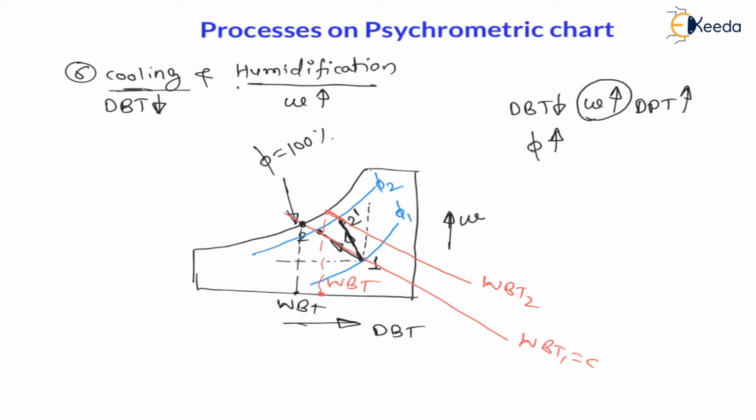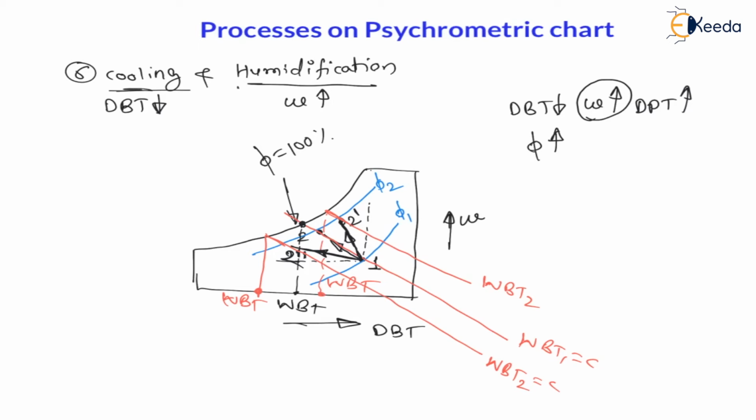Again from 1 to 2 we can draw a line like this also, 1 to 2 double dash, right? Now for this line, if I draw a straight inclined line sloping downwards towards the right, on this line variable temperature 2 is constant. Now variable temperature 2 is somewhere here, meaning variable temperature is decreasing.